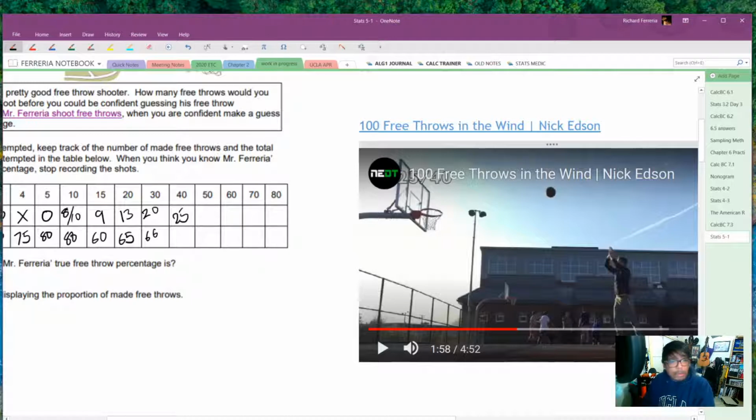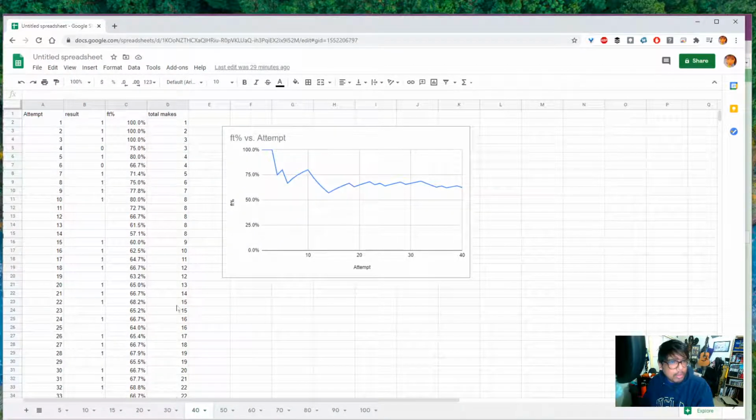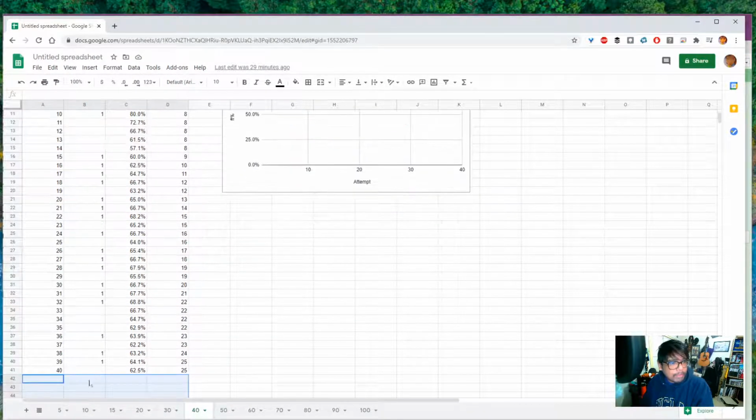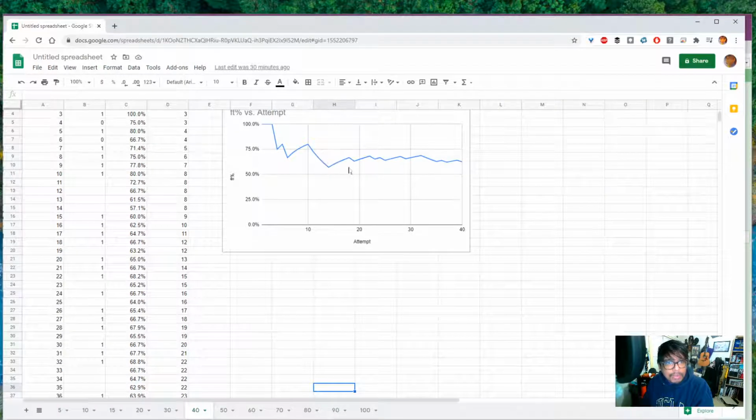I don't even remember what percentage that is. But if I go to my chart, 25 for 40 looks like 62.5%. So his free throw percentage seems to be dropping as we went from 30 to 40.